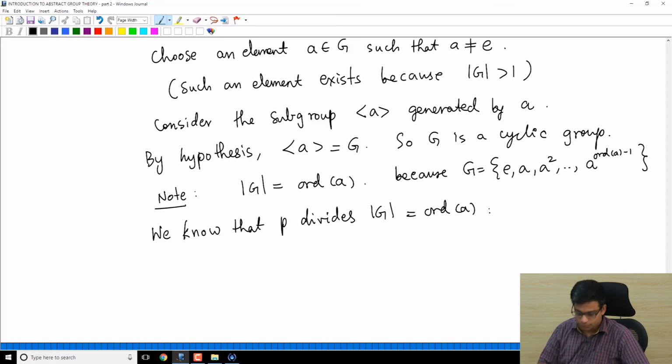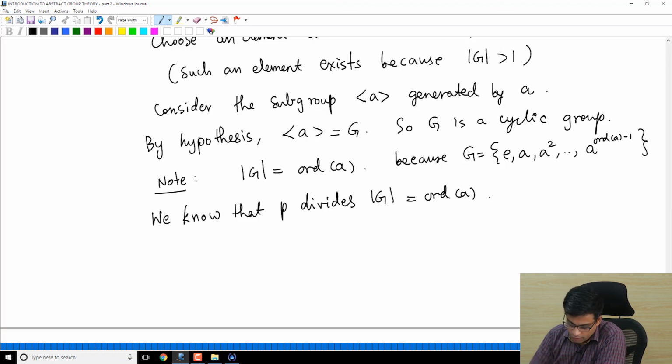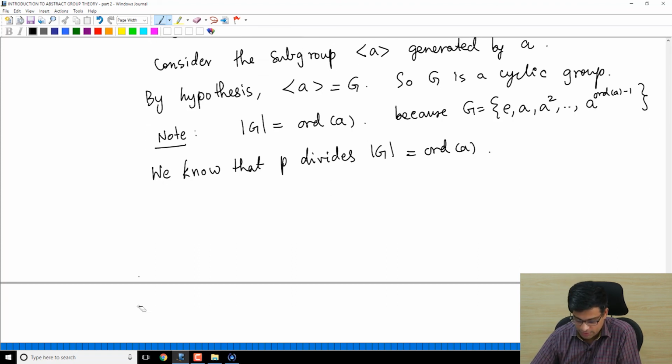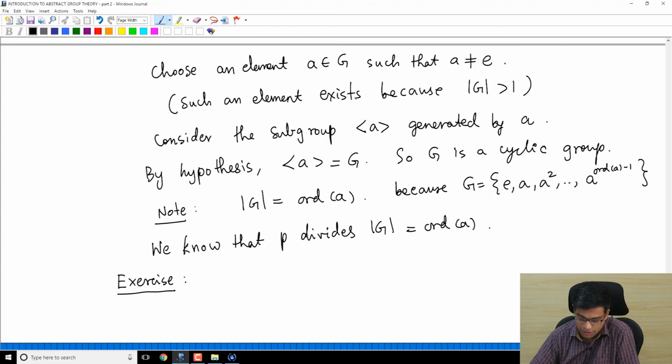Okay, so now we have to exhibit an element of order P, if P divides the order of A. The best way to complete this is through the following exercise, which I will leave as a separate exercise and do later in a different video, because it would interfere with the proof of Cauchy's theorem, and I don't want to spend time on this.